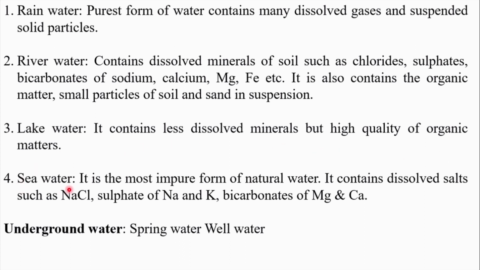Coming to the sea water, it is the most impure form of natural water source. It contains nearly 10,000 ppm of salt in it, sodium chloride. It contains nearly 10,000 ppm, we can imagine. Also it contains bicarbonates of calcium and magnesium, and potassium sulfate, potassium chloride, etc.